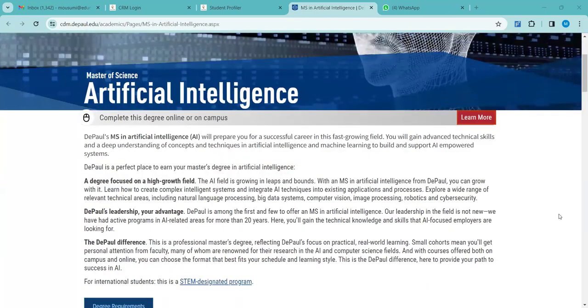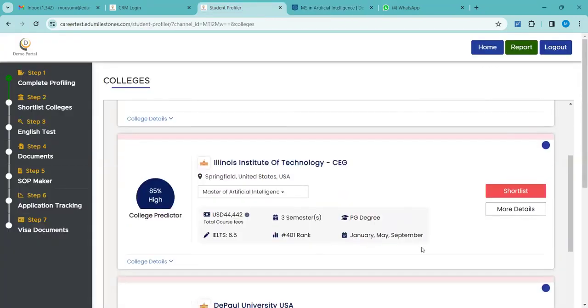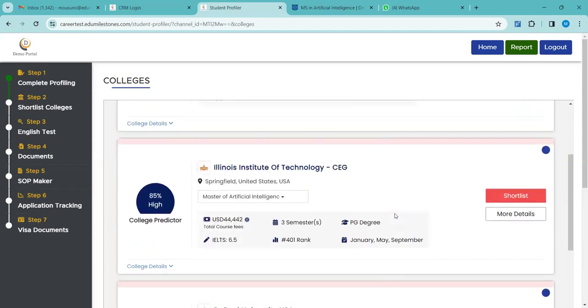We have provided this to you, and you can also provide it to students so that they can go and check all the details that they want to. Clear now? Got it. Okay. So more details will be there against every university name. There is this More Details option, so it will take you to the university's program page to check all the details.